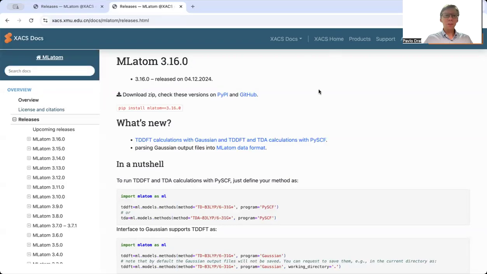Now you can use MLatom to perform TDDFT and TDA calculations with PySCF as well as TDDFT calculations with Gaussian. You can also parse Gaussian output files with MLatom to get them into MLatom data format.